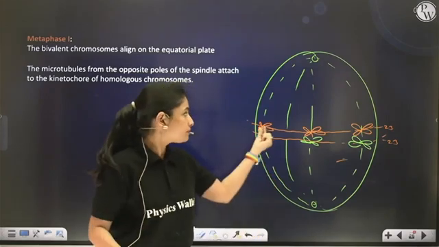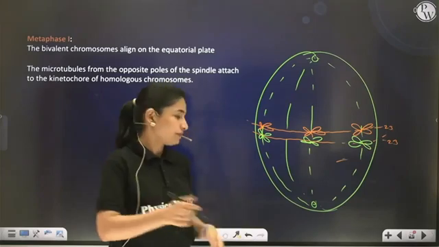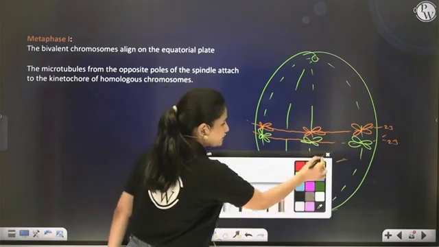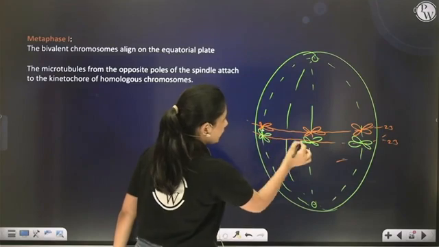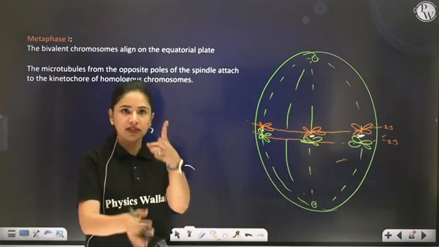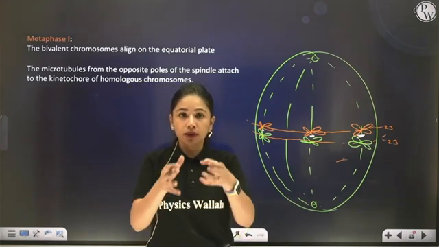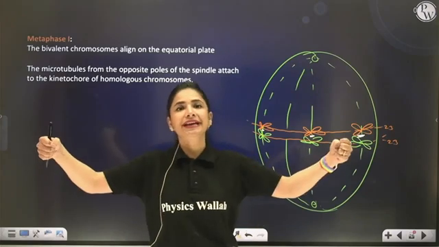Now rather, these paired homologous chromosomes will separate from each other. This wire is going to break. This wire, this point of attachment, it is going to break. Spindle fibers are going to break during anaphase 1, because of which the paired homologous chromosomes will be separated.